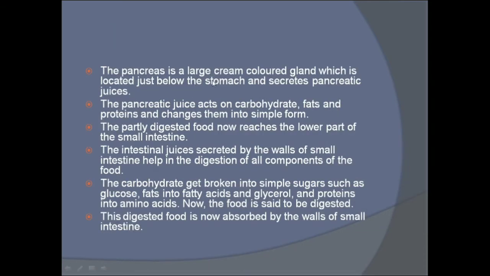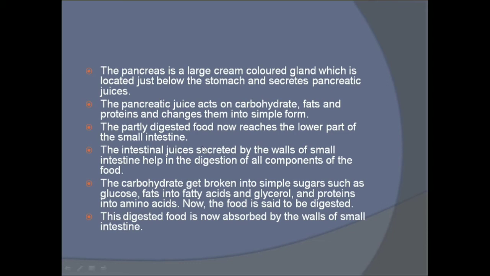The pancreas is a large cream-colored gland which is located just below the stomach and secretes pancreatic juices. These pancreatic juices are helpful in the digestion of the food.